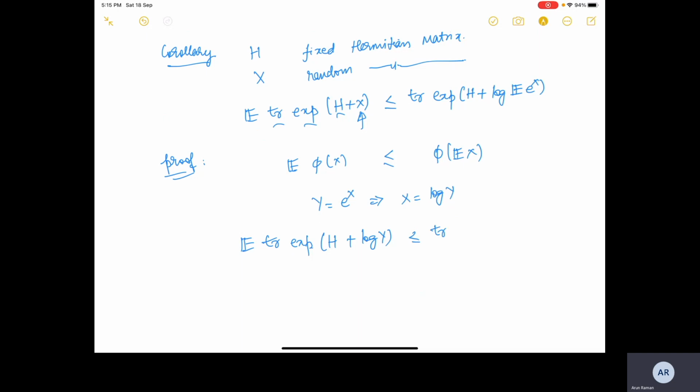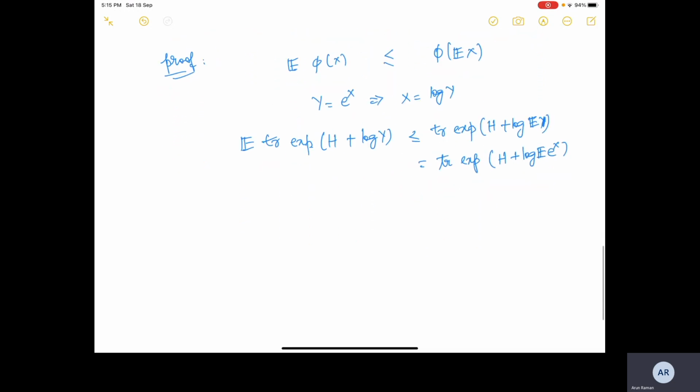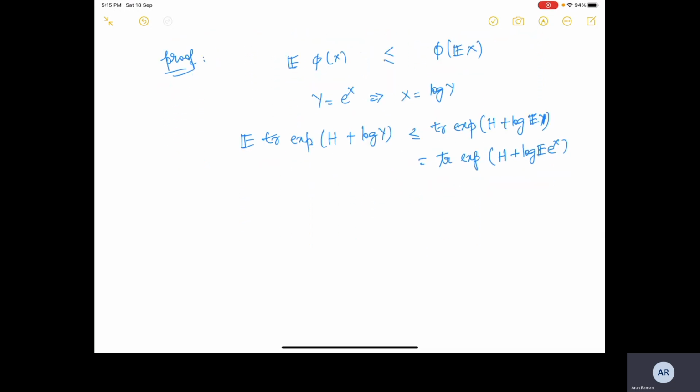So this is less than or equal to trace exponential of H plus log of the expected value of Y, which is trace exponential of H plus log of the expected value of e raised to the power X, and this is precisely what we wanted on the right hand side. So the proof is quite simple. We just used Jensen's inequality.